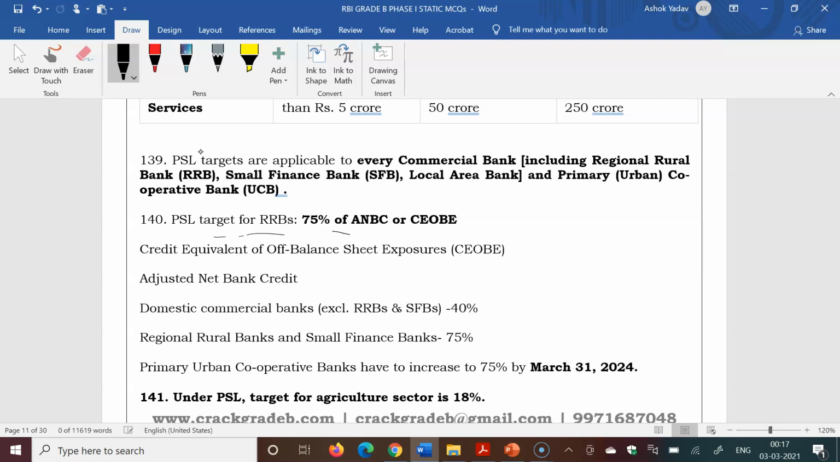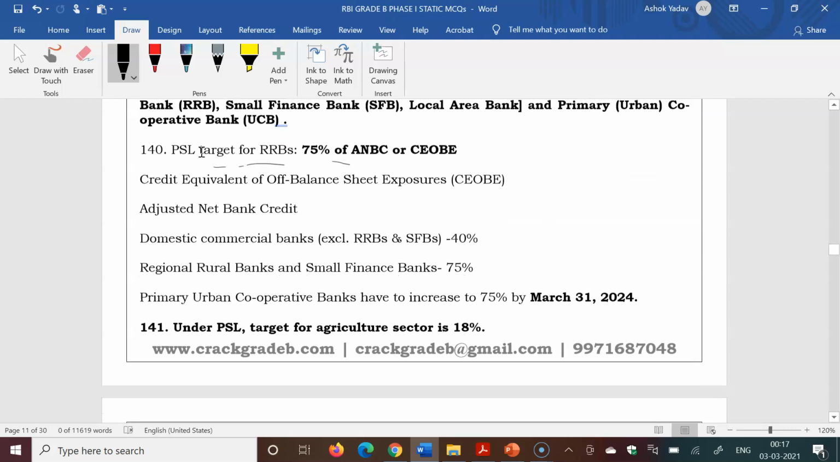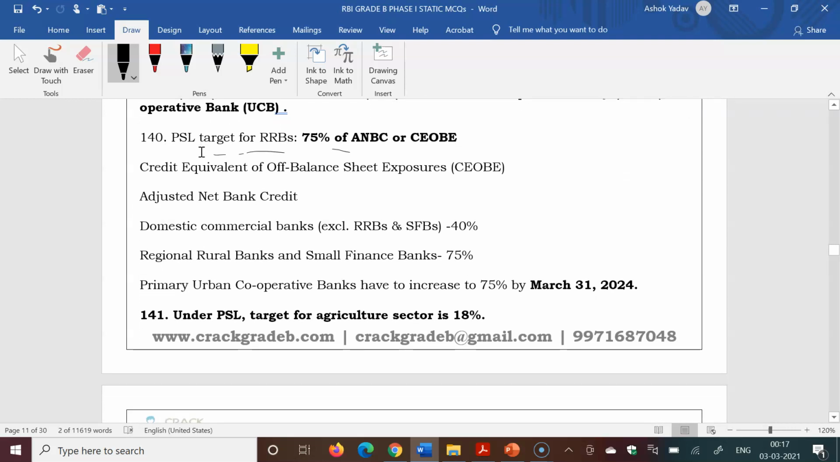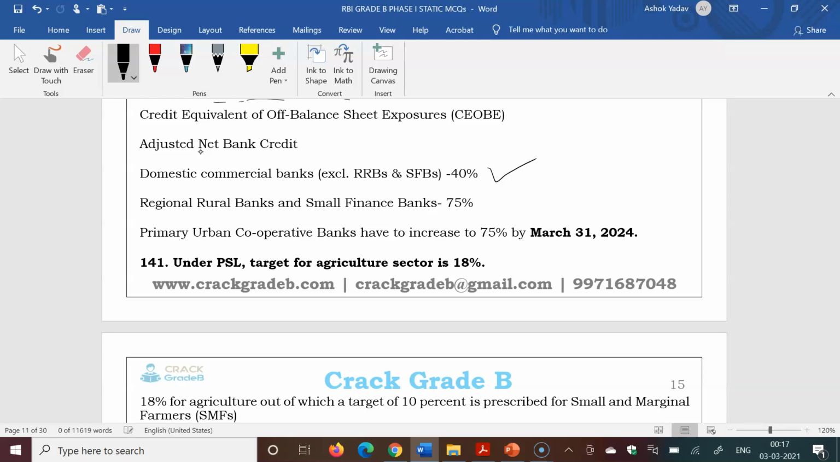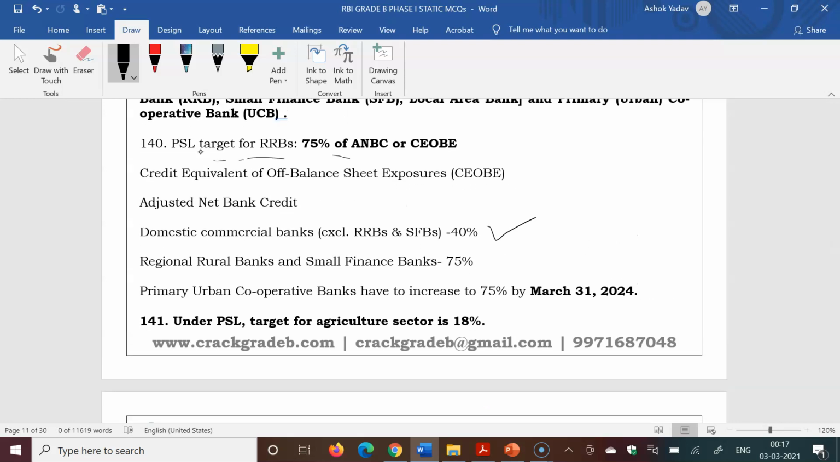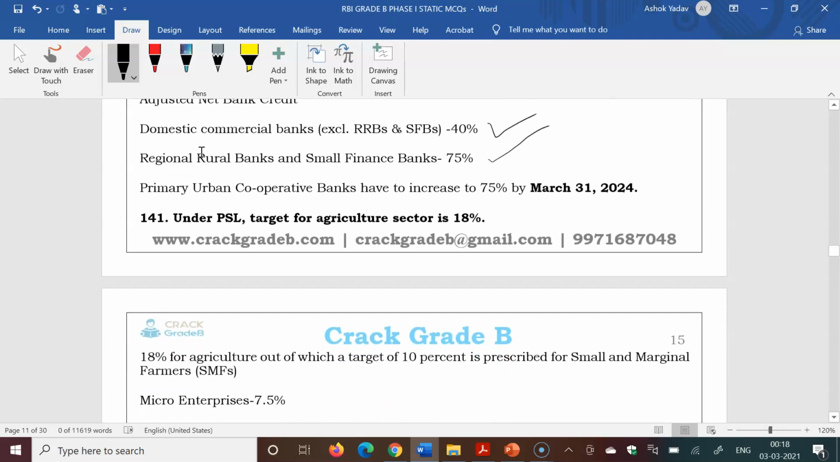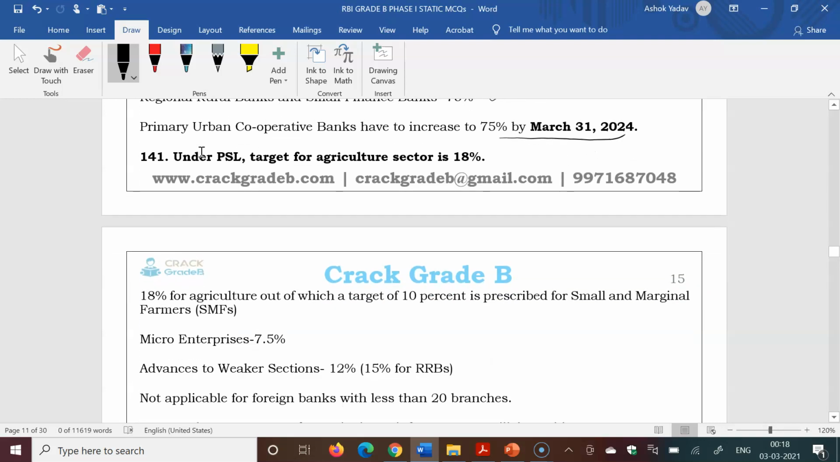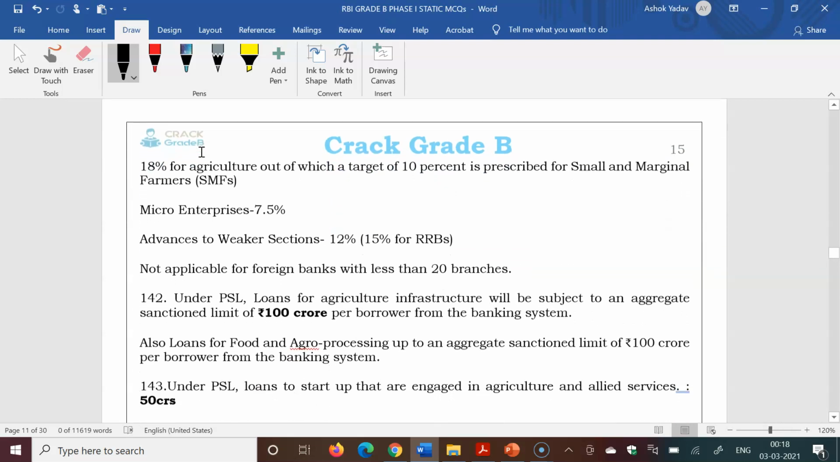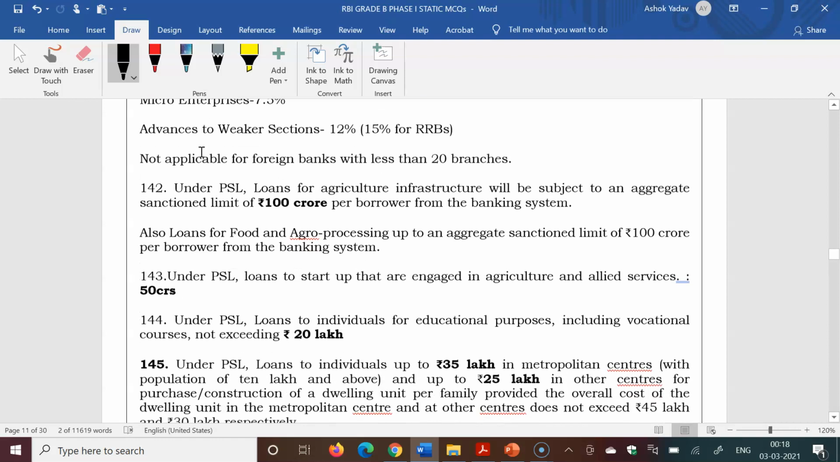PSL target for RRB is 75% of ANBC, meaning adjusted net bank credit or credit equivalent of off-balance sheet exposure. So domestic commercial banks have a 40% target, regional rural banks and small finance banks 75%. Also, primary urban cooperative banks have to increase to 75% by 31st March 2024. And the target for the agriculture sector under PSL is 18%. All other targets are given.